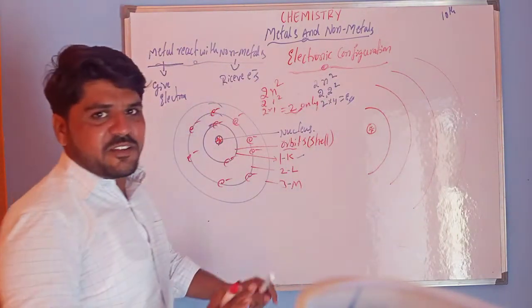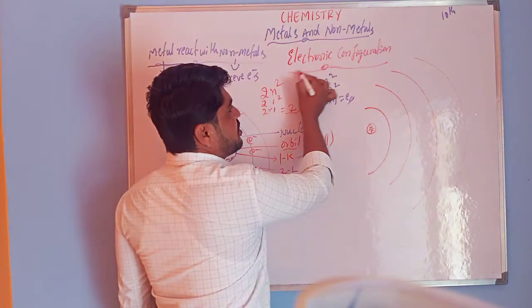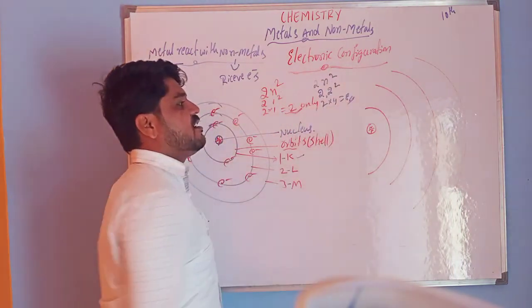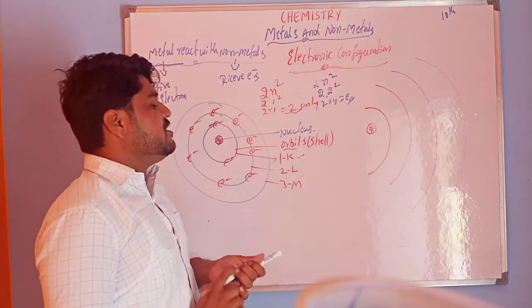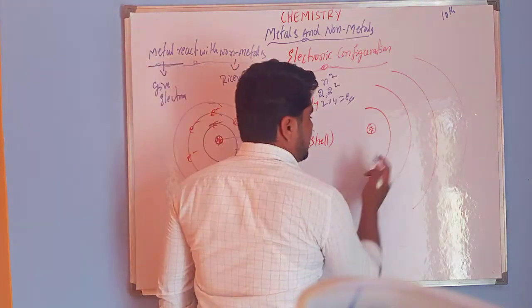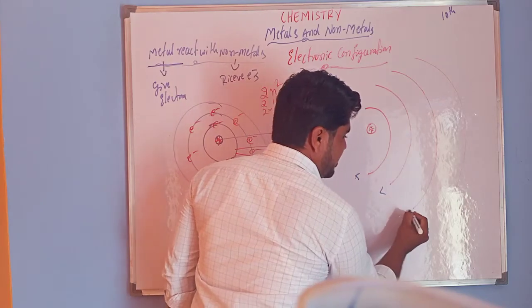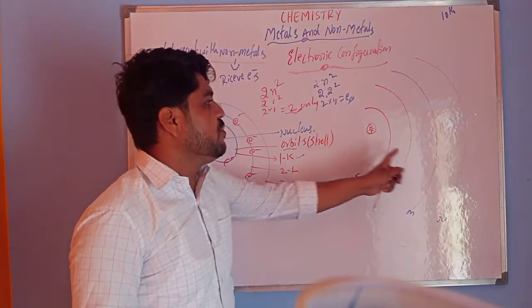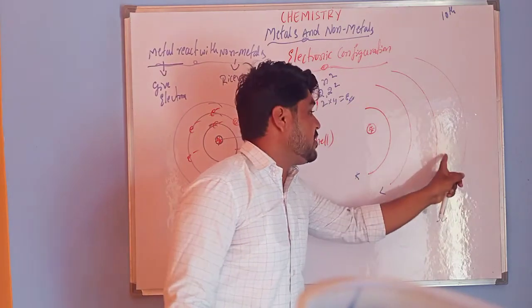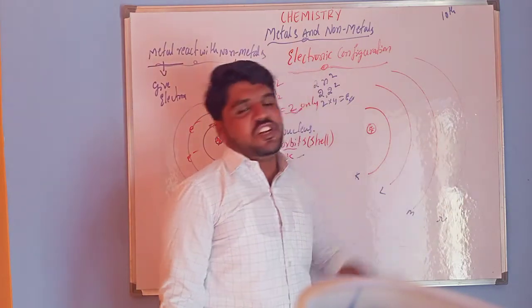So today's class is very important. Why? Because I am going to give a trick to write the electronic configuration for the elements. In this we have the K shell, L, M, N, O, P, Q, like this. We have so many orbitals, orbits and shells.